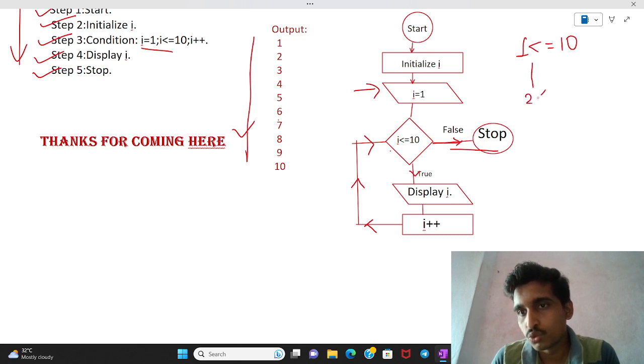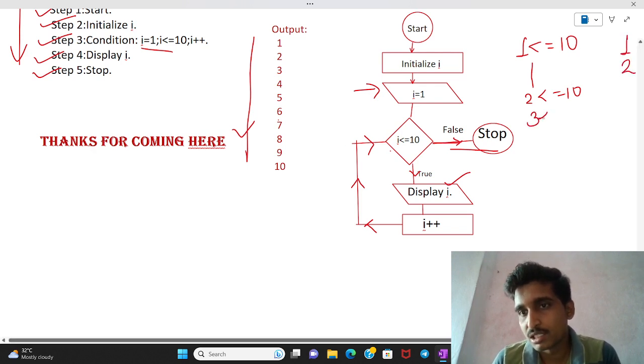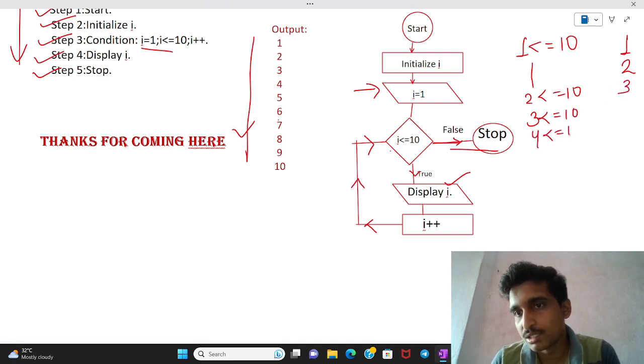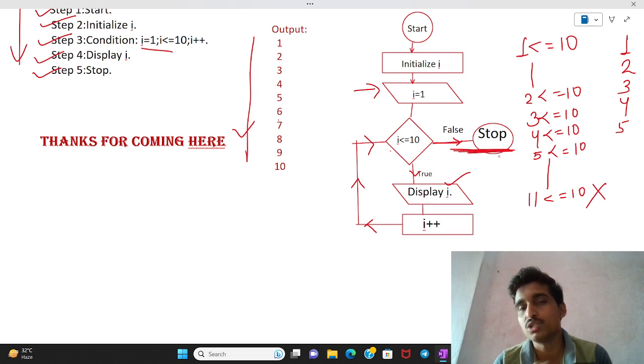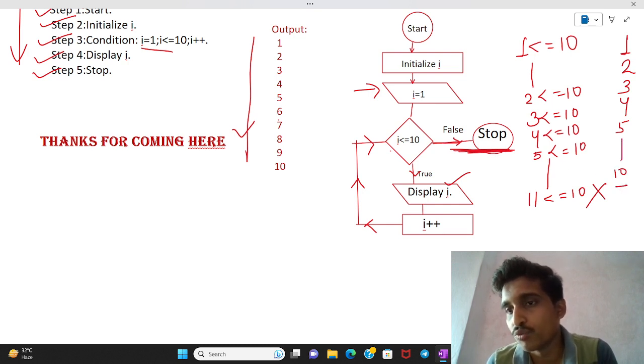Then for 2 less than 10, the statement is true, then display I. The first time it prints 1, then 2. After 3 is less than 10, it prints 3. Then 4 is less than 10, so it prints 4, and so on. After one time, when this statement is false, our flow goes to stop. These are the steps for printing the values 1 to 10.